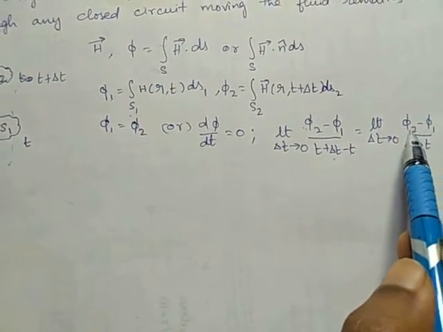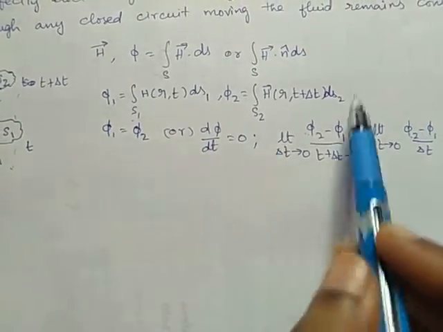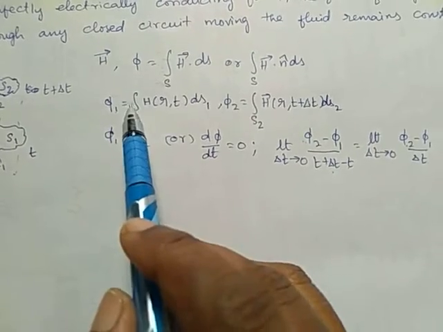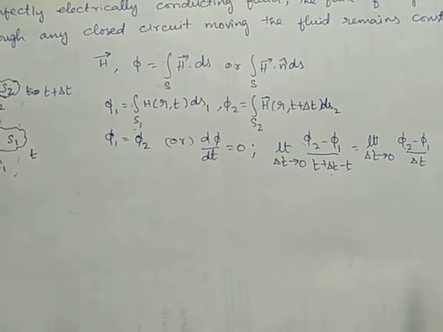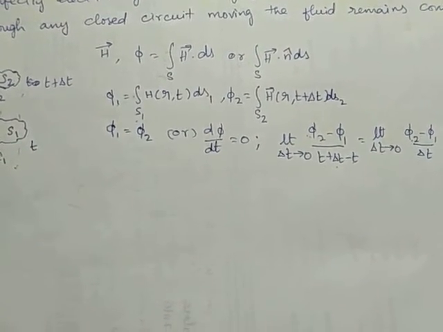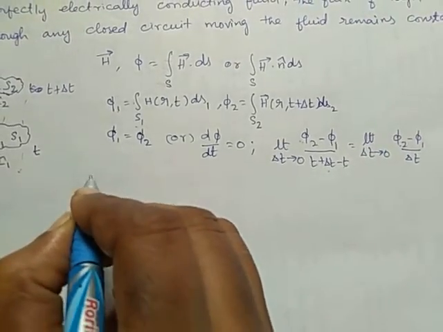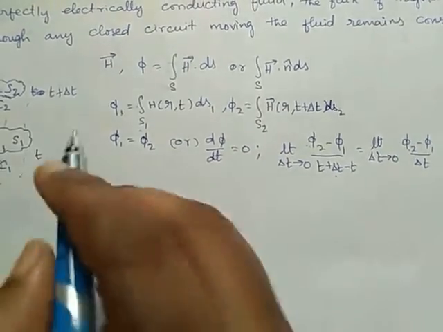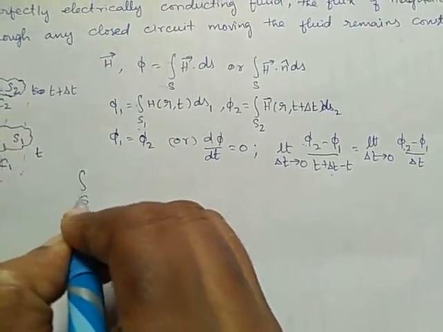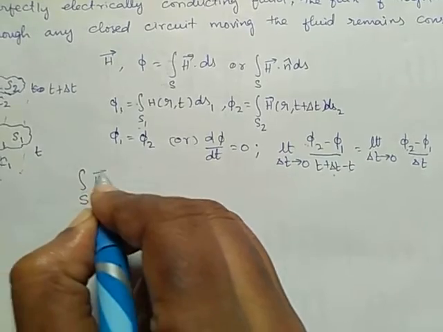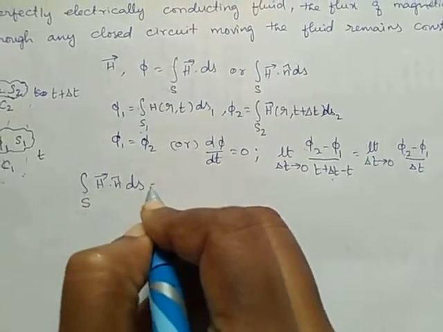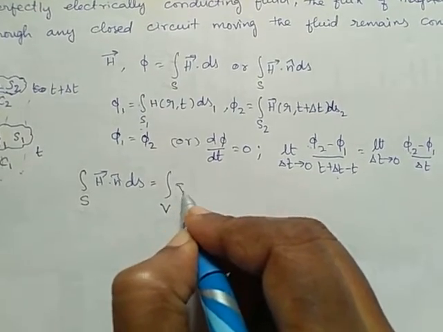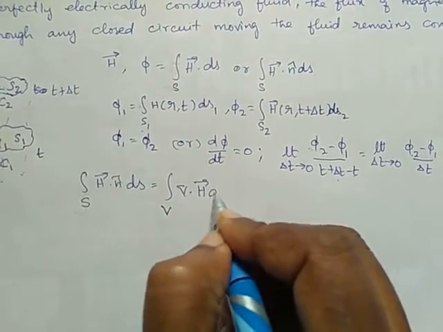Already we know the value of phi 2. Phi 2 is the integral of this, substitute here. We know the value of phi 1. Phi 1 is the integration of this, substitute here. We have to prove that it is equal to 0. Now consider a volume enclosed by the surface. So the integration over S of H dot n cap ds is equal to the integral over the volume enclosed by the surface S of divergence of H dv.